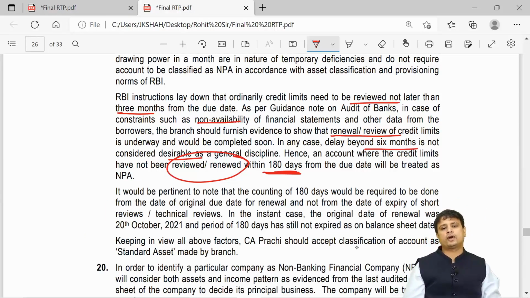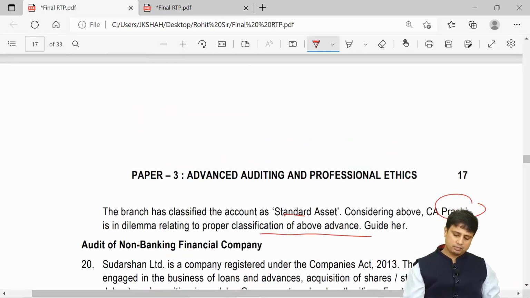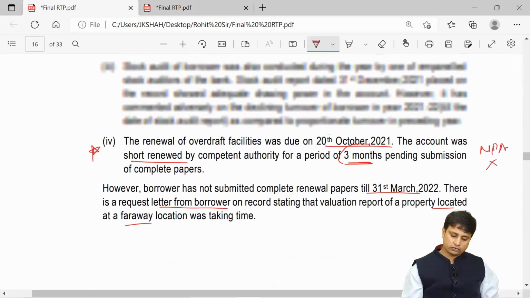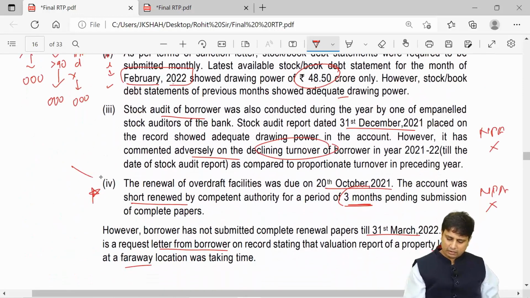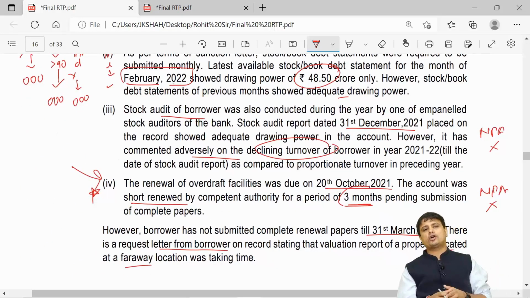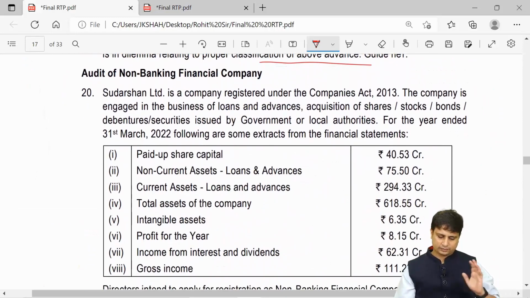Keeping in view all the above factors, Prachi should accept the classification of the account as a standard asset, because this should not be treated as NPA. So this was audit of banks. This was an important question, because a lot of students may have faced some troubles here, if they do not recollect cash credit and overdraft. So just go through this particular question as well.